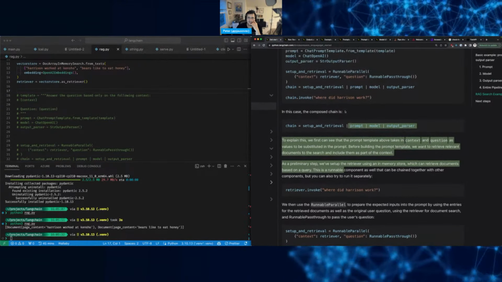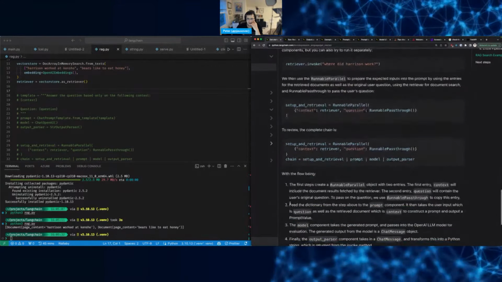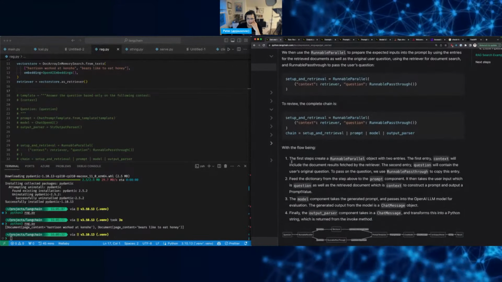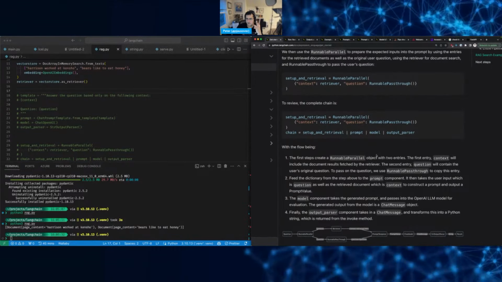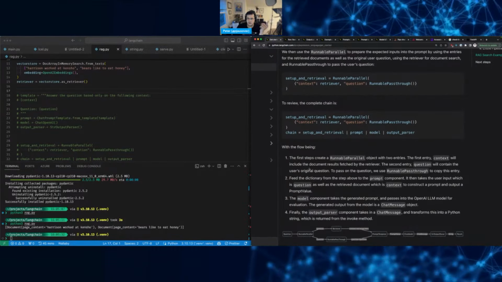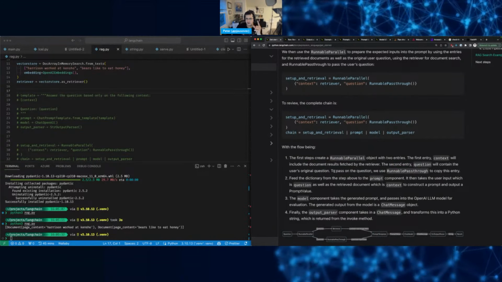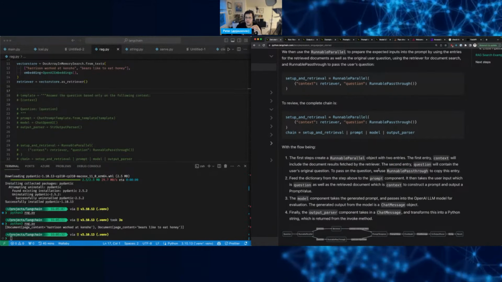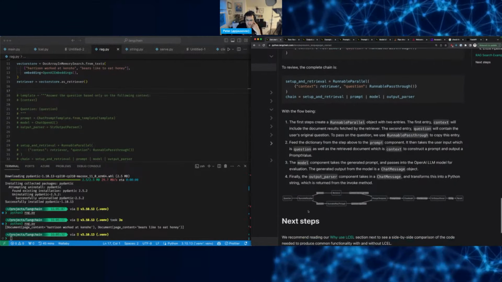The first step creates a RunnableParallel object with two entries. The first entry will include the document. The second will contain the user's original question. To pass on the question, we use RunnablePassthrough to copy this entry.